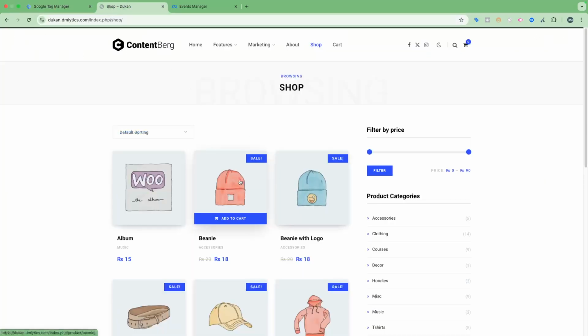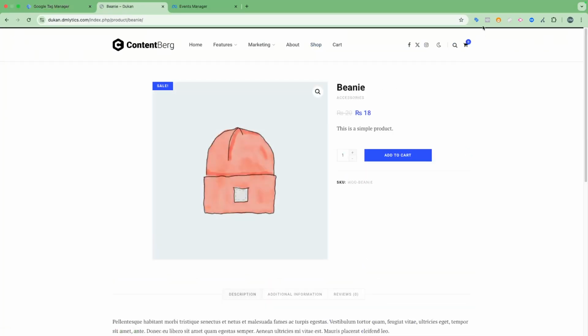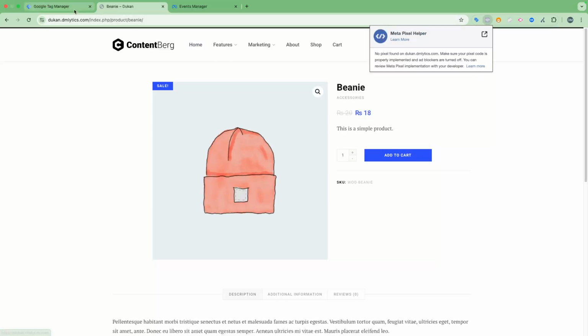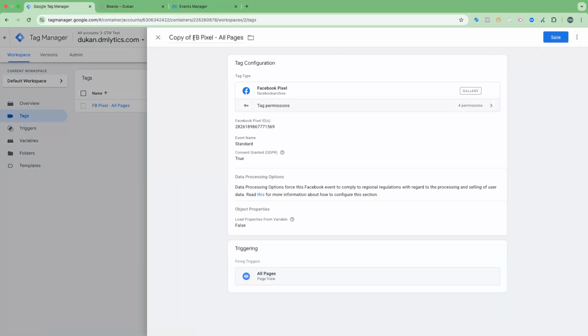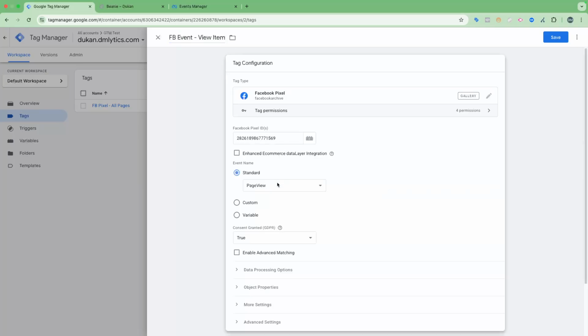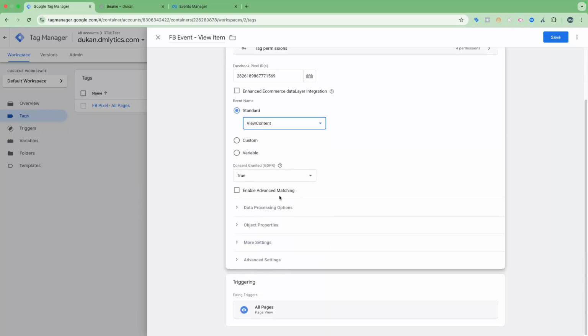So the next step is I want to track the e-commerce events as well. Let's say this is a product detail page where I want to track the e-commerce event, that is view content. So what I will do here is copy this same tag, and I will rename this tag event view item or view content, and from here I will select the event view content.